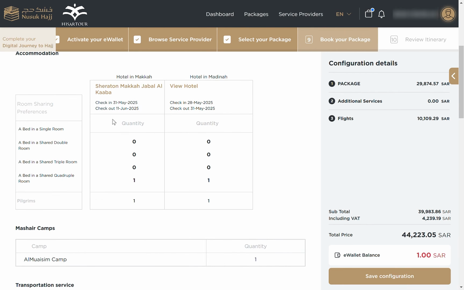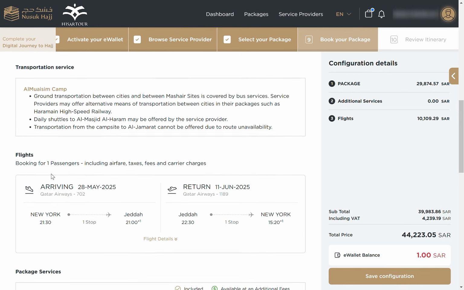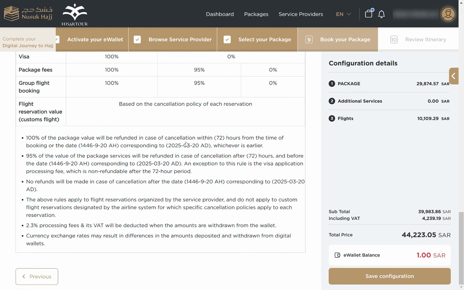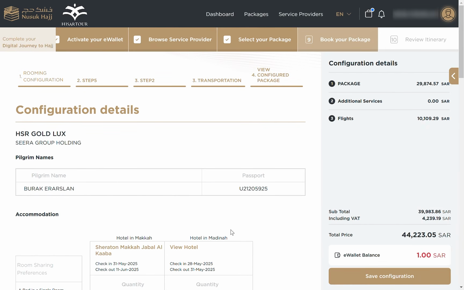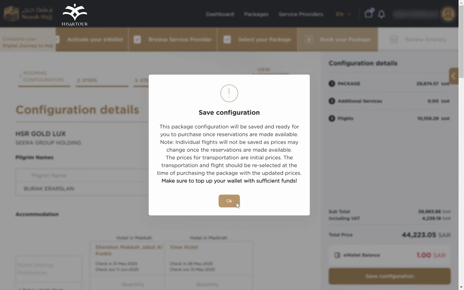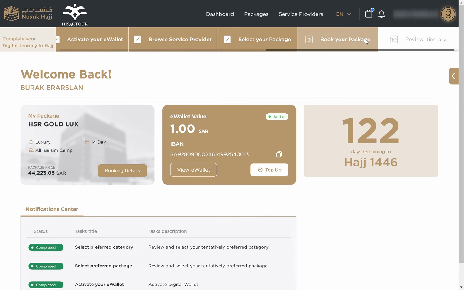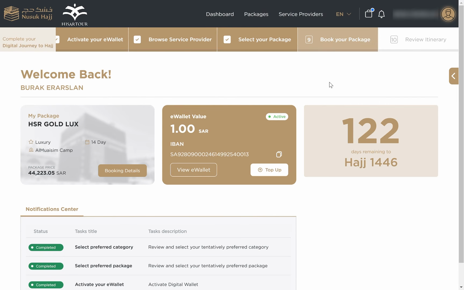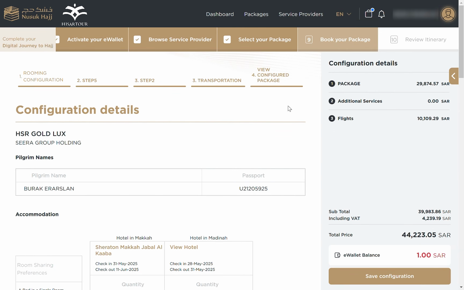So this is the general configuration of your package. What are your preferences? What did you choose? Your flights and what the package includes in the service, etc. Once you click save configuration, it is going to be saved in your cart right here. So basically, when you want to go directly to your saved configuration, you are going to click on this, and again you'll go to the end of the checkout screen.